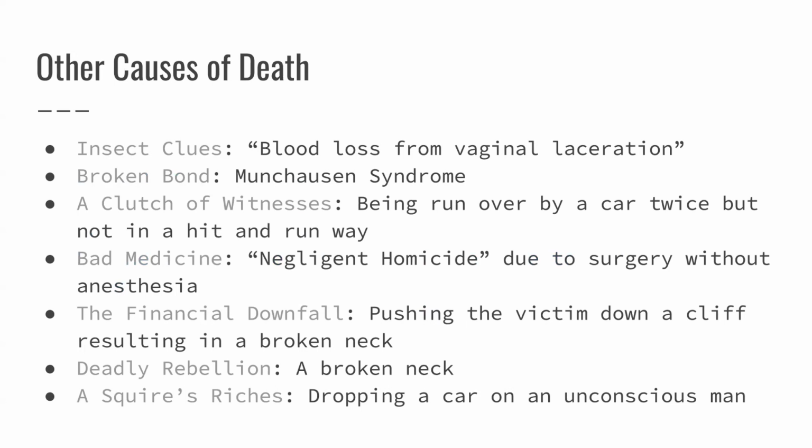One of the subcategories I had under murder was other, specifically if the cause of death didn't fit under any other category. So this first one's just a direct quote from the episode: blood loss from vaginal laceration. Then Munchausen syndrome again. This is the same episode, Broken Bond.